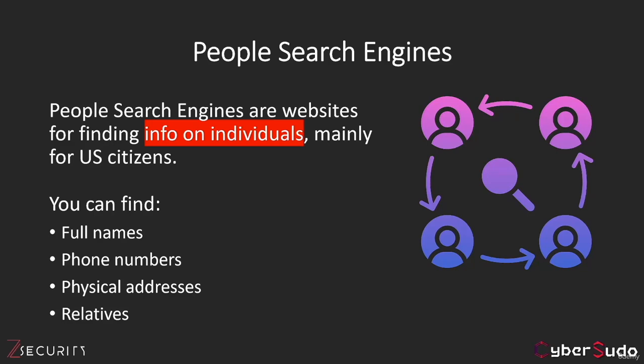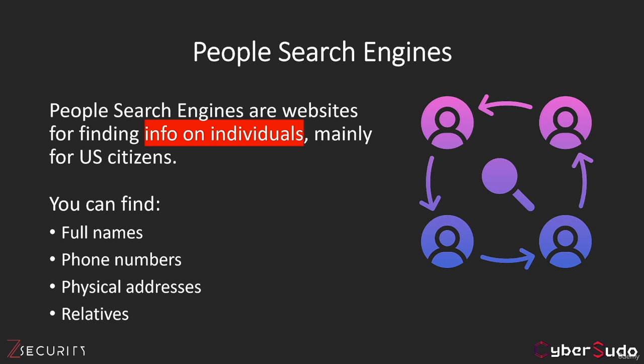In the previous lecture, you have seen how you can search for someone who is not from the United States on multiple social media platforms using ID Crawl and Social Searcher. In this lecture, I would like to show you some people search engines that will give you information about individuals that are living in the United States.